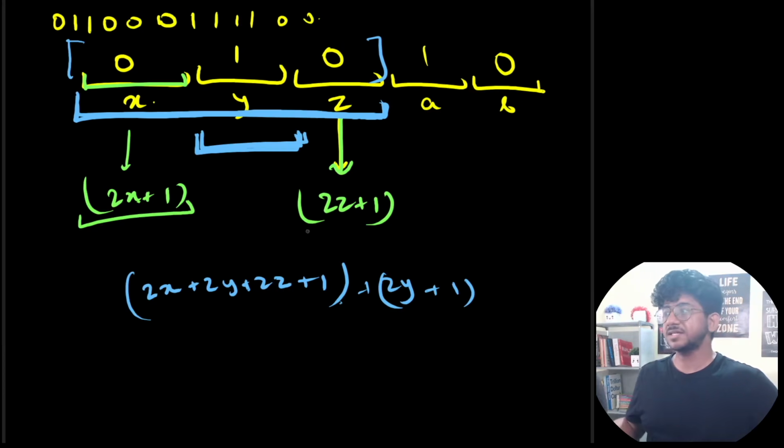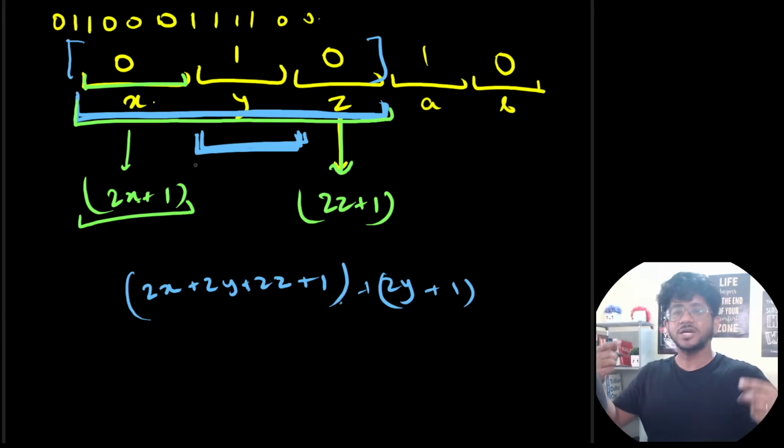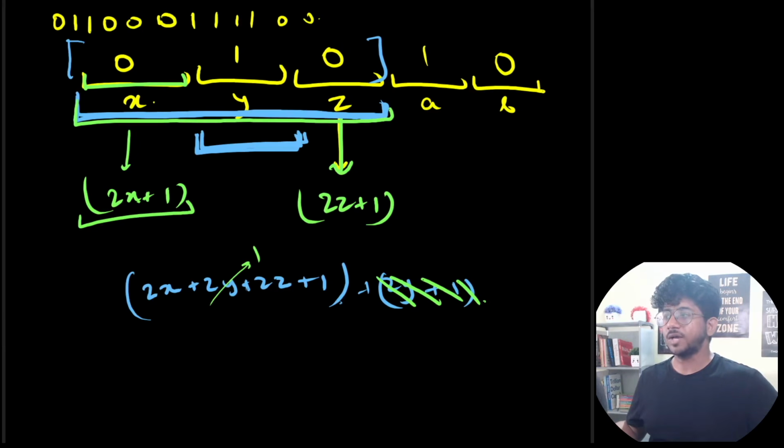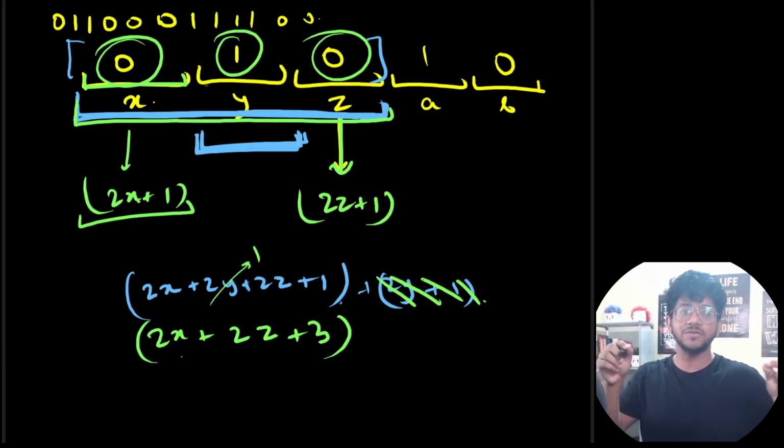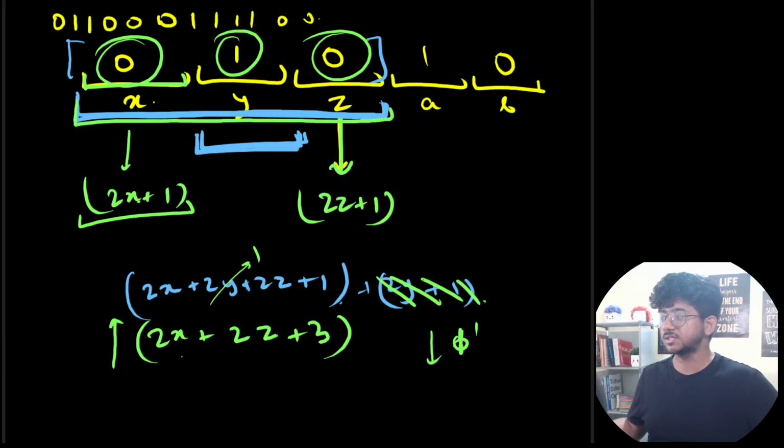Now you can obviously see that if you go across a particular block of ones, we have to convert those ones back to 0, and you're obviously not getting any benefit here, even if y is equal to 1. Even if y is equal to 1, we are incurring 2x plus 2z plus 3 cost. We are converting these zeros, but we are getting more zeros in the process, because the one in between is getting converted to 0. So it is a higher cost with a lower number of ones, right?